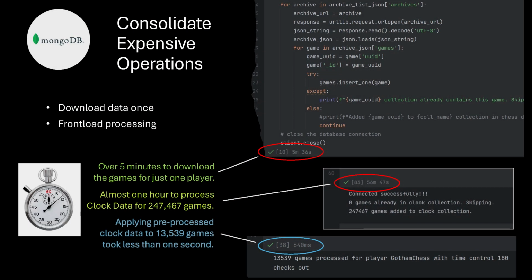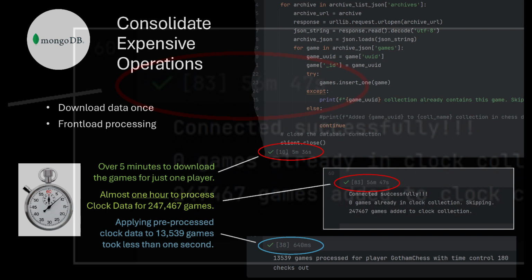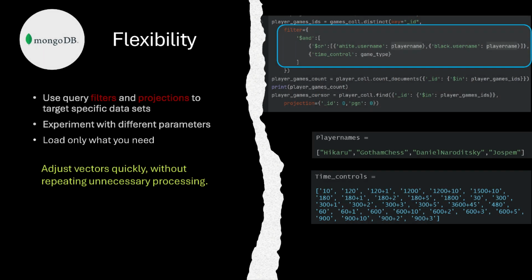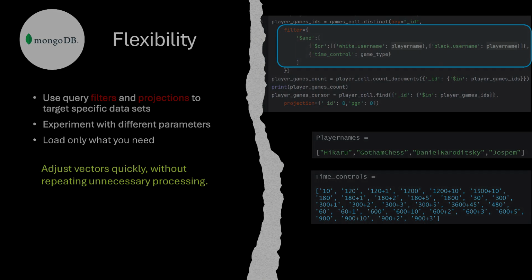By storing data at various stages in MongoDB, I only have to download the games once, and I can front-load the most expensive operations, such as parsing out the clock data. It also gives me a lot of flexibility. I can use queries to load different slices of data and experiment with varying parameters for analysis.